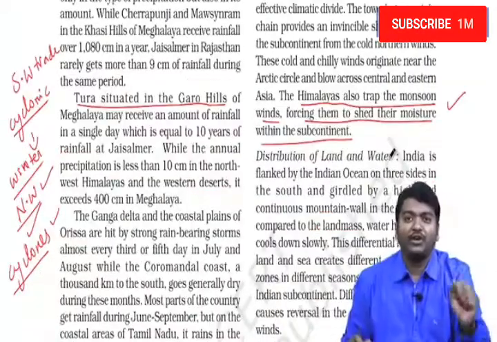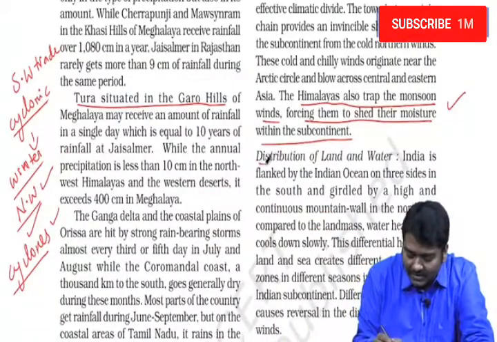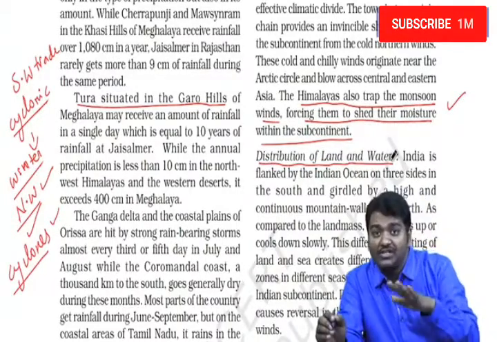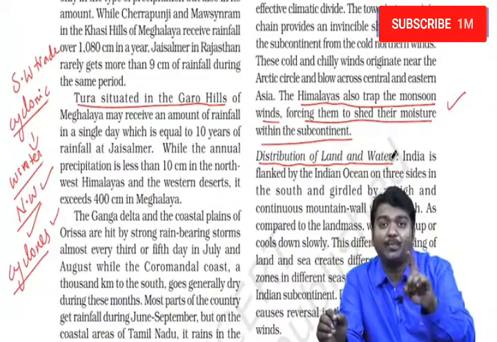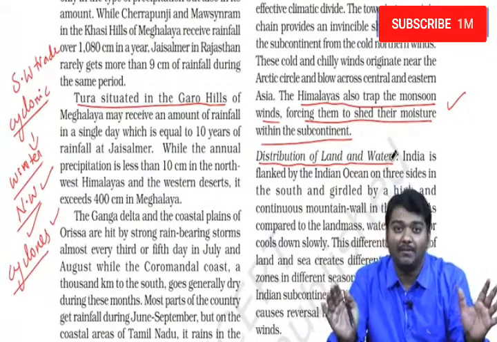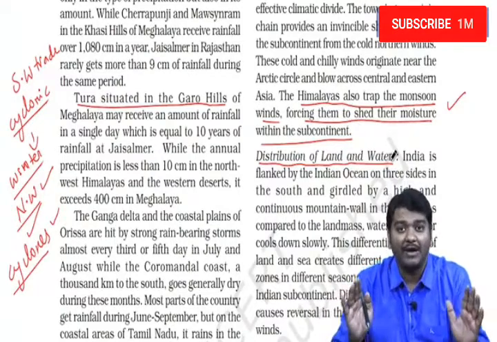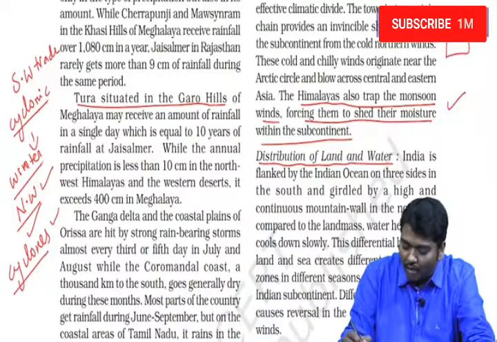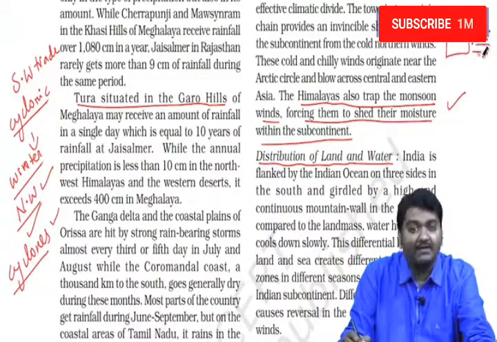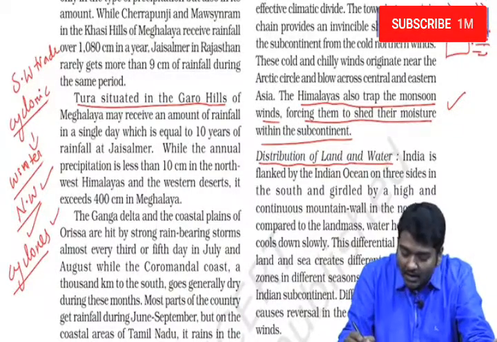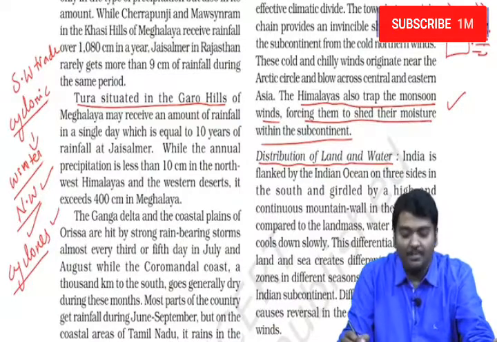So the next important concept that we need to understand is with respect to distribution of land and water. Whenever I am talking about the distribution of land and water, you should be aware that in India, 3 sides are covered by ocean and 1 side you have land. And when we take land and water, I have already explained this, that land, the temperature or sunlight, whenever we say, it doesn't go much deeper.